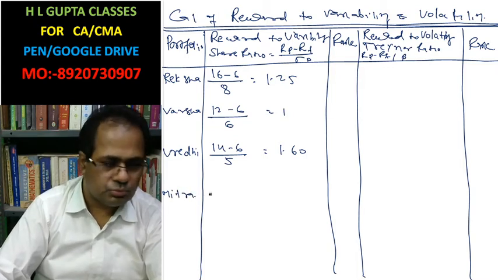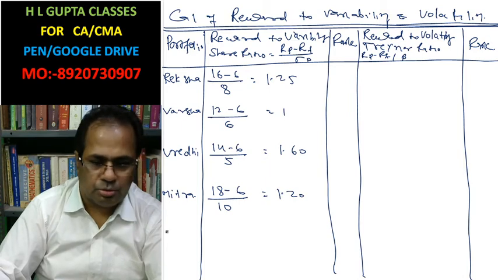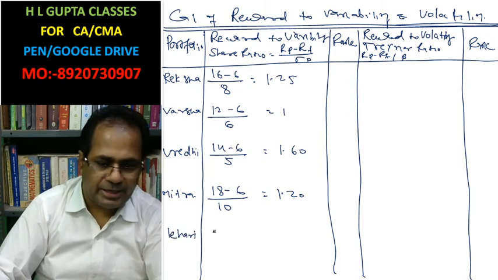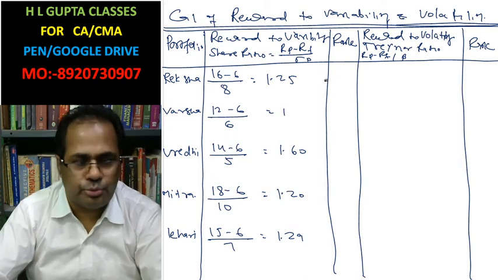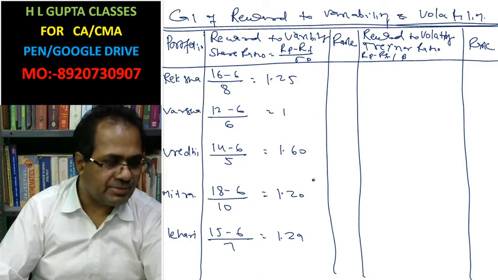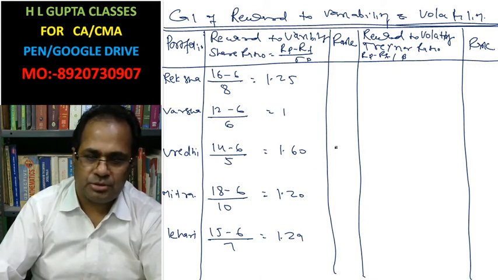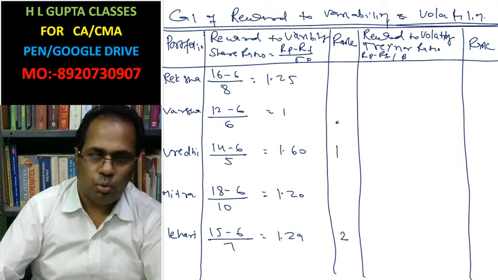Mitra, 18 minus 6 divided by 10, that is 1.20. Lahari, 15 minus 6 divided by 7, that is 1.29. The rank on the basis of these is the highest one first: 1.60 is the first, 1.29 is the second, 1.25 is the third, this is the fourth and this is the fifth rank.